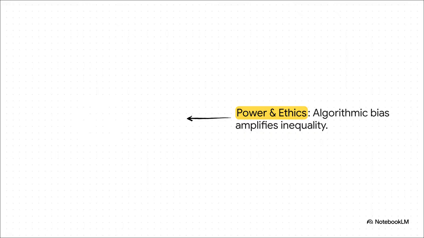But we really have to pause here because the human-AI relationship is deeply, deeply tied to power and ethics. Algorithmic bias can easily amplify existing inequalities. For example, facial recognition used in policing has shown some really significant flaws and biases that can inadvertently harm underserved communities. The hard truth is this: whoever controls the AI ultimately shapes who it serves. And right now, we are facing massive accountability gaps in how these systems are deployed in the real world.